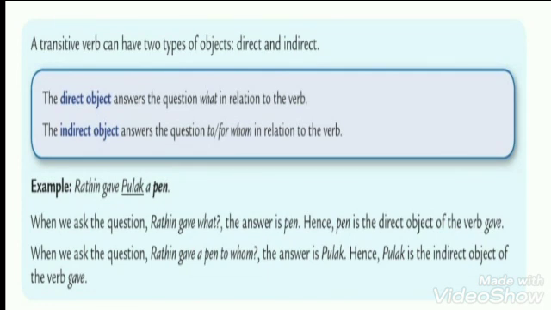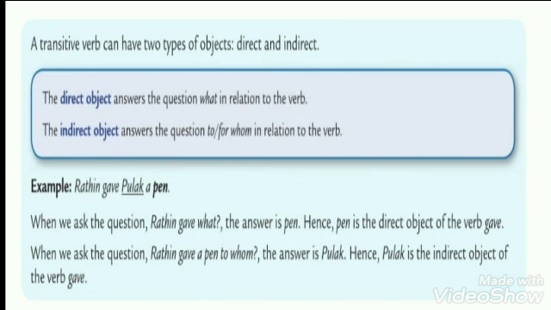Transitive verb can have two types of object, direct and indirect, which I have already explained to you. The direct object answers the question what in relation to the verb, and the indirect object answers the question to or for whom in relation to the verb. See one more example, like Ratin gave Palak a pen. Here we have Ratin as a subject.